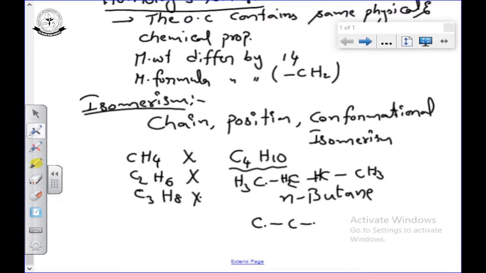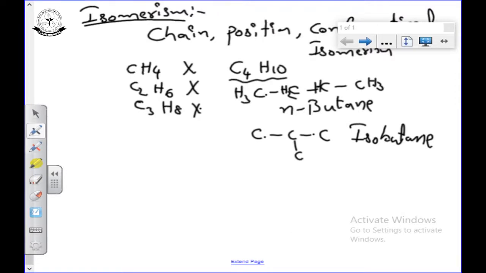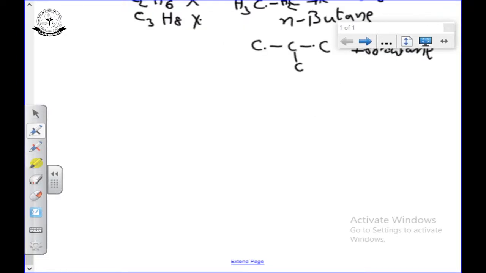And another compound we can write like this is isobutane. So, n-butane and isobutane differ only in structure, carbon chain length. So, this is called chain isomerism. We know the chain and position isomerism definitions and how we can differentiate them. Already we completed that in general organic chemistry.